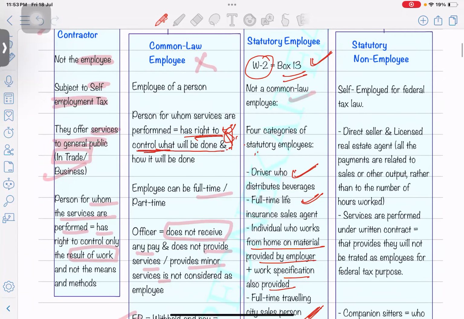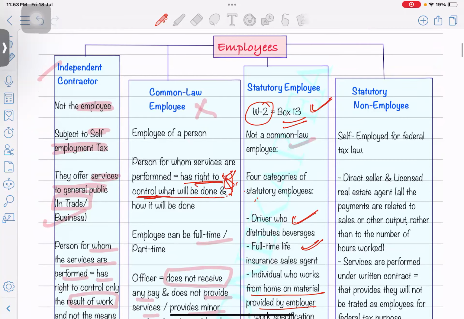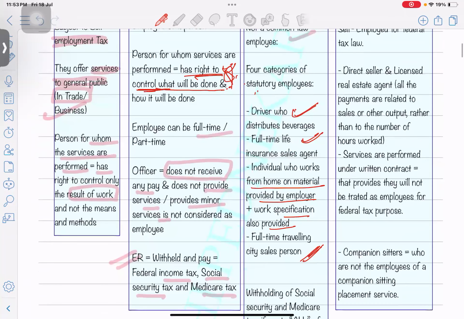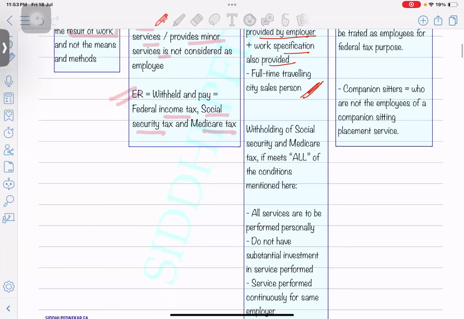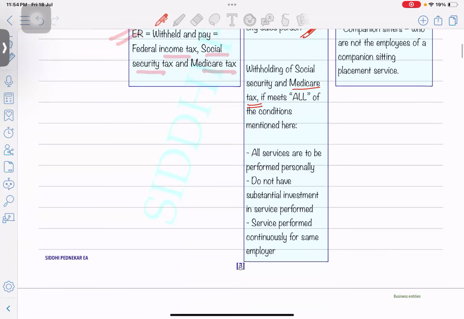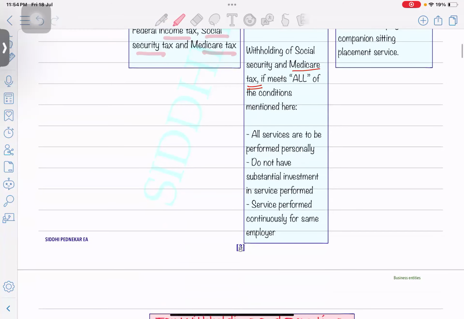Okay, now statutory employee is clear, it will have only four types of employees. Now what is the condition? Withholding of Social Security and Medicare taxes will be done if all these conditions are met. What are these conditions? All services are performed personally, and they do not have a substantial investment.